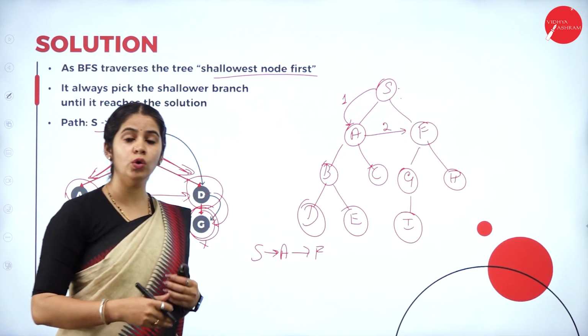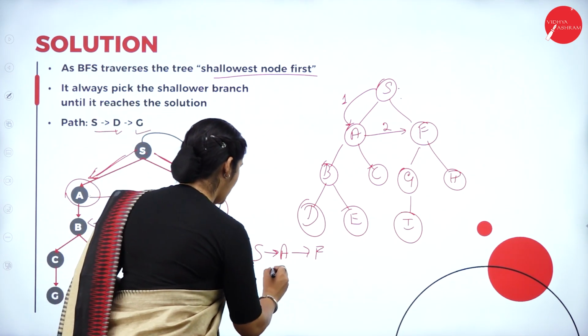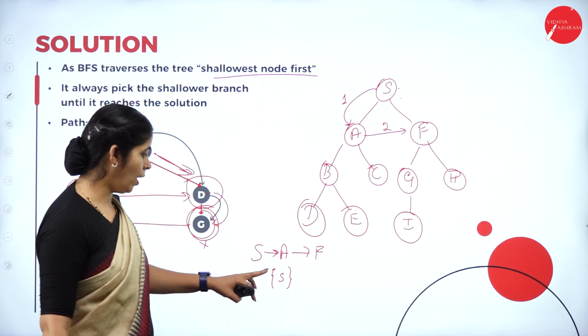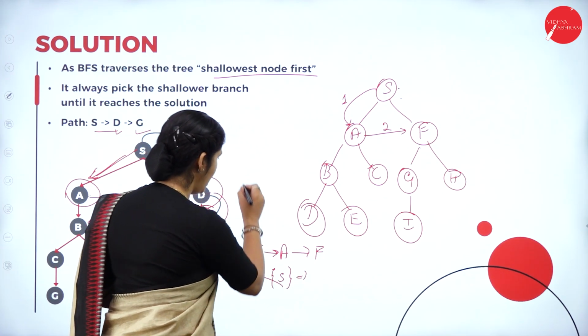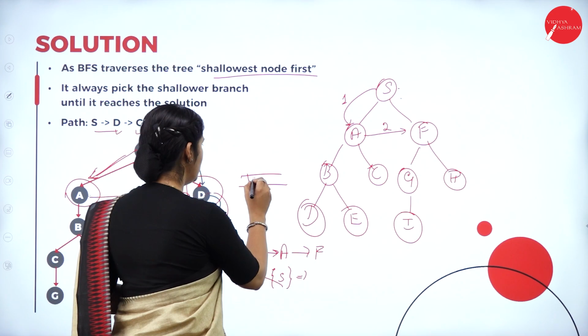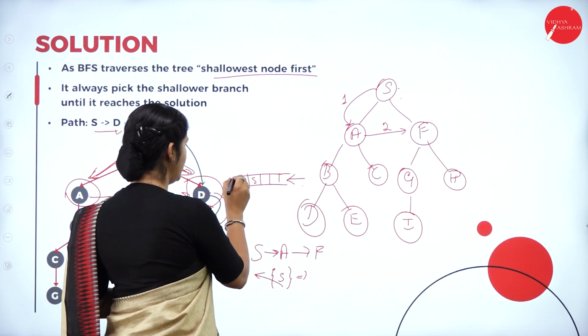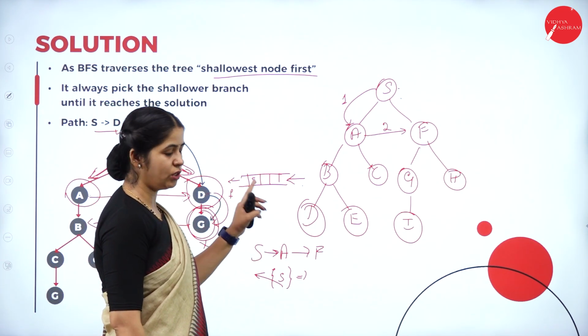So if you want to use that in the form of a data structure, that is in the queue form, let us see first what we have to put. We have to put the start state. From the start state where I am reaching, I have to remove this, as a queue is first in first out. Insertion will be at the rear end, deletion will be at the front end, right? Insertion, we have inserted the start node.